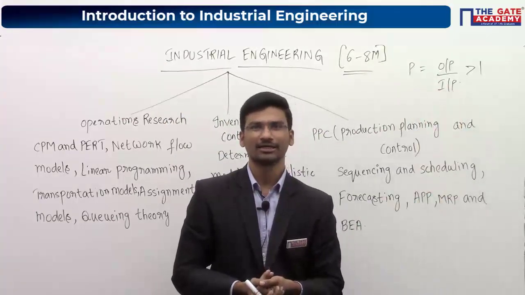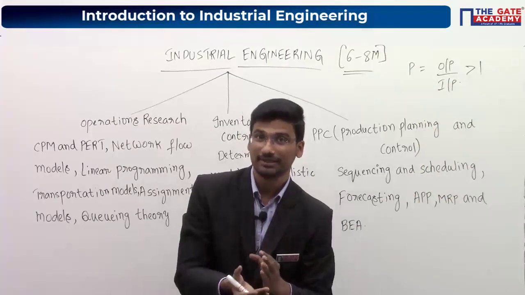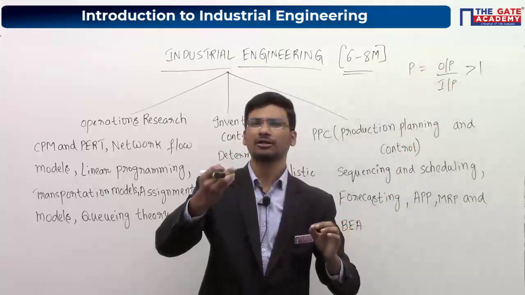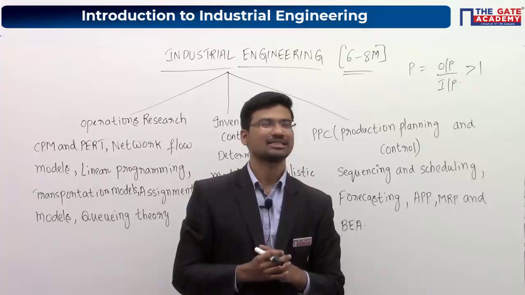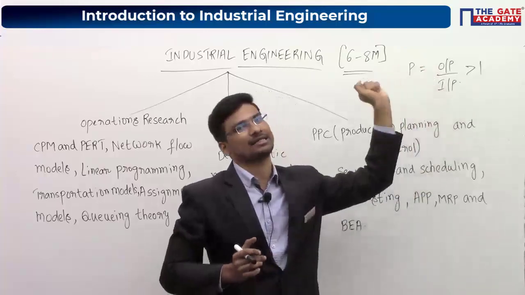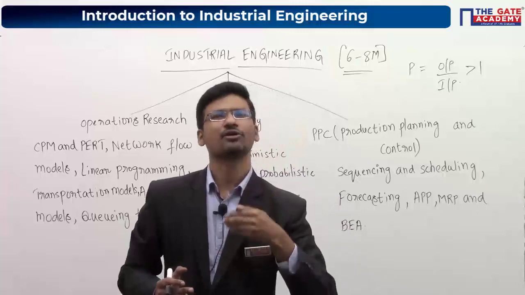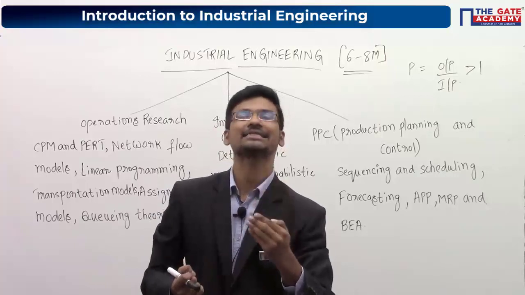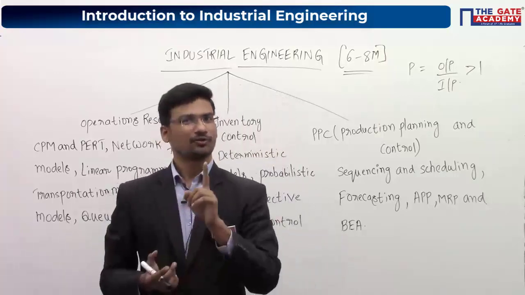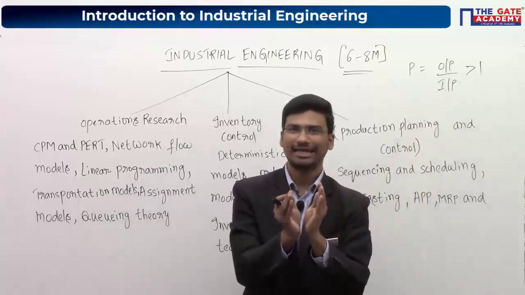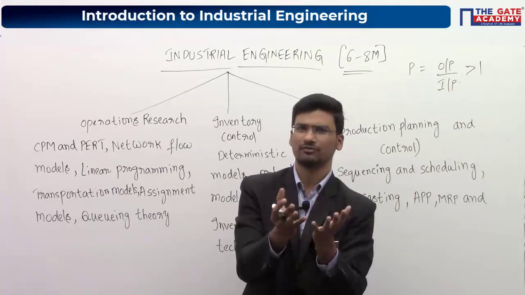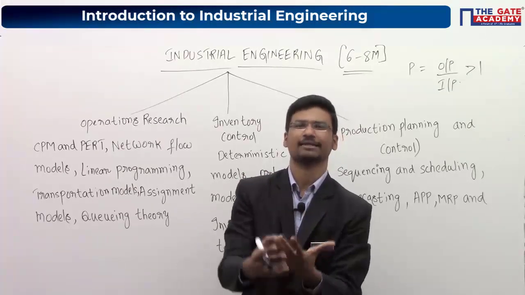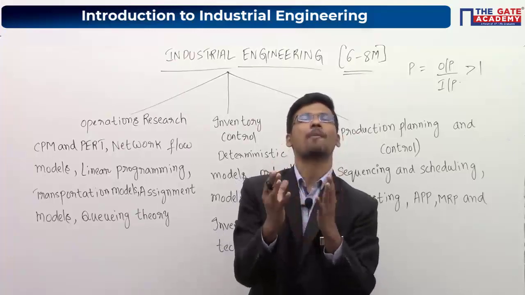Okay. So what is meant by increasing productivity? Increasing productivity in the sense, with a minimum amount of resources you have to produce a better product, or your output should be maximum. That is why we are saying that always your productivity should be greater than 1. Okay. So in one word, if I want to say the objective of this subject, this subject deals with or worries about increasing the productivity of an industry. To increase the productivity, you have to use a minimum amount of inputs, which means minimum raw materials, minimum manpower, minimum time taken, everything. So that means all the inputs you have to optimize.